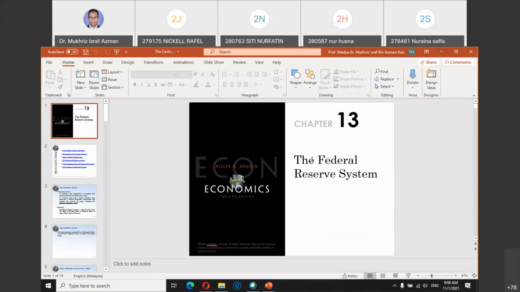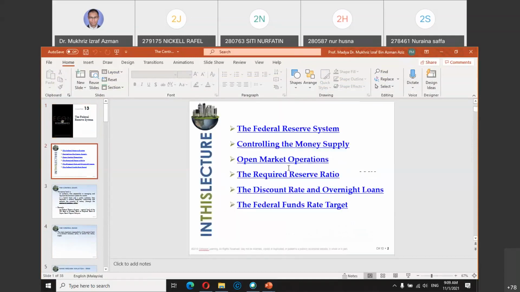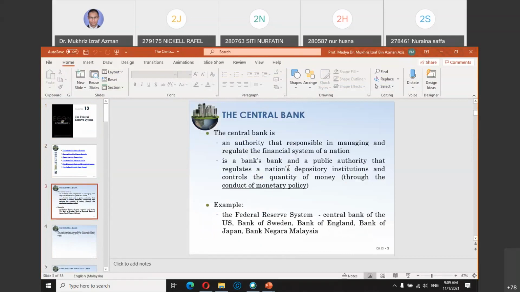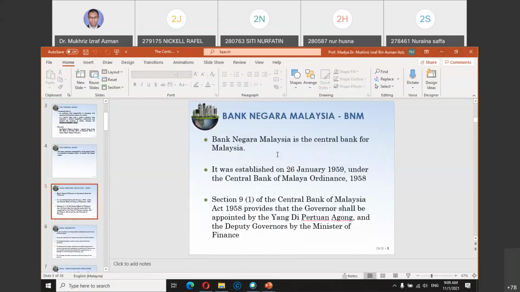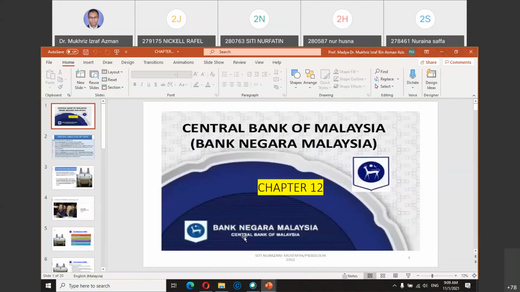But since we are in Malaysia, the content of the slide has been modified slightly, where we replaced the Federal Reserve component from the original slide with the Central Bank of Malaysia. This will be similar to the other slides.